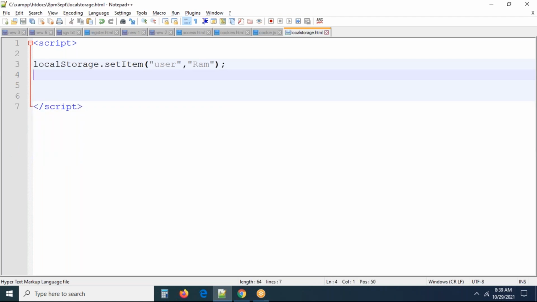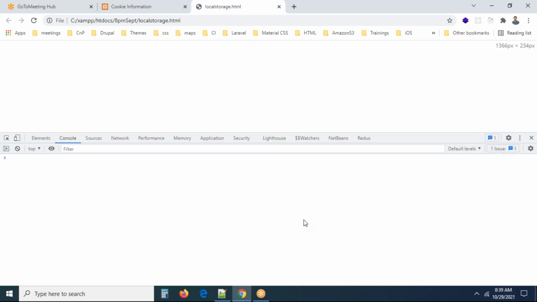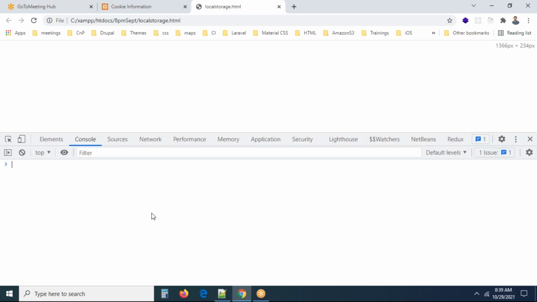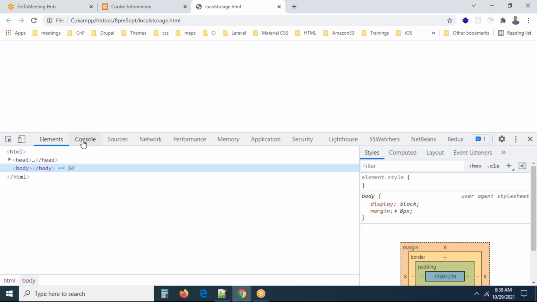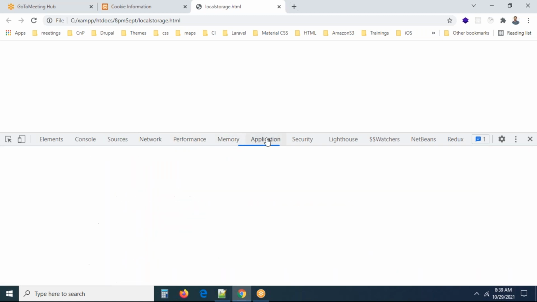Okay, so now I'm refreshing the browser. Local storage is created. I don't know whether it is created or not. If it is created, where can I see? In the F12, does anybody know where our local storage is? I'm pressing F12, but I want to know where my local storage is exactly. Can you see there are a lot of menu items in the browser console after inspecting this? Elements, console, sources, network, performance, memory, application.